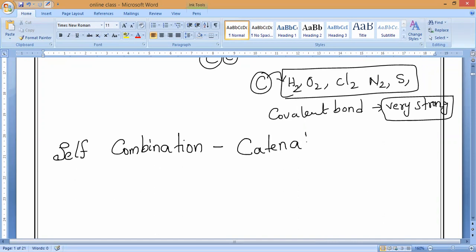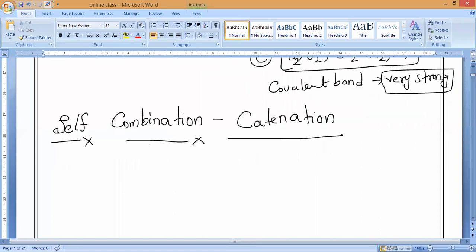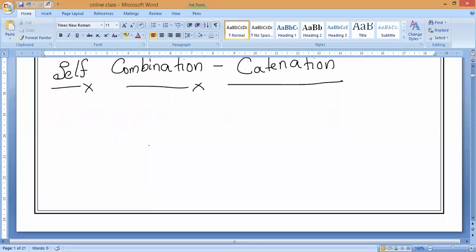Understand? Catenation. Now, as I already mentioned in the last class, is the catenation property or self-combination shown by any other elements or not? Please respond. No, sir. Only carbon? It is not no. Yes, it is true. Other few elements, not all the elements, a few other elements will also show this property. But why are we saying it is the unique property of carbon?